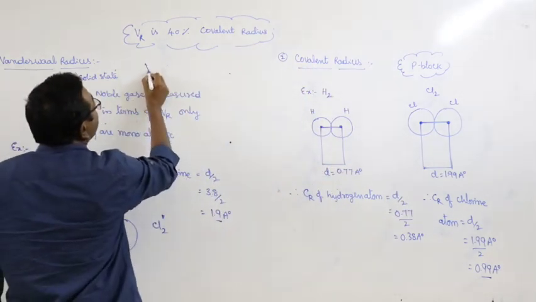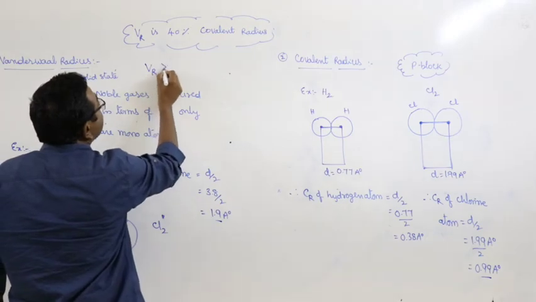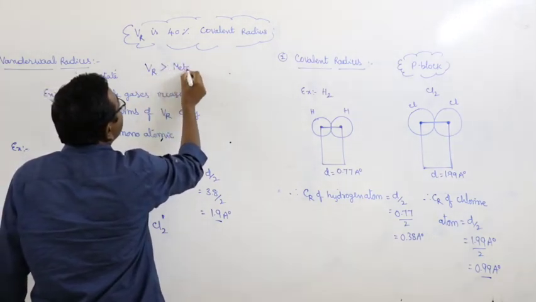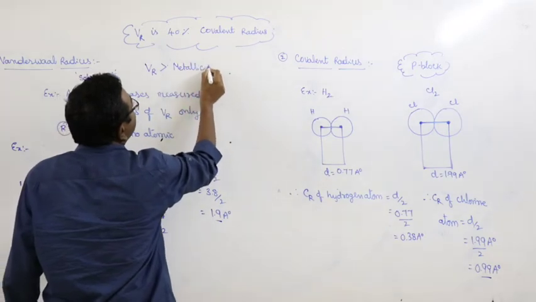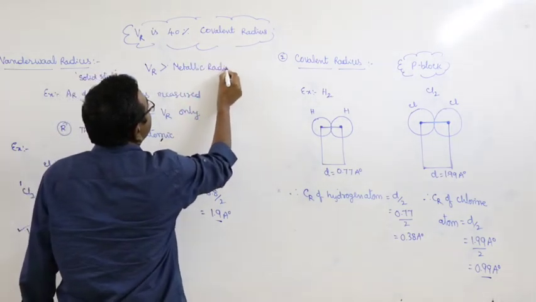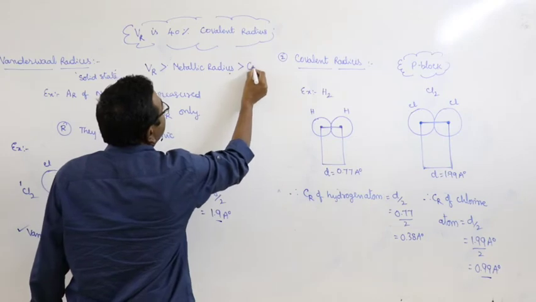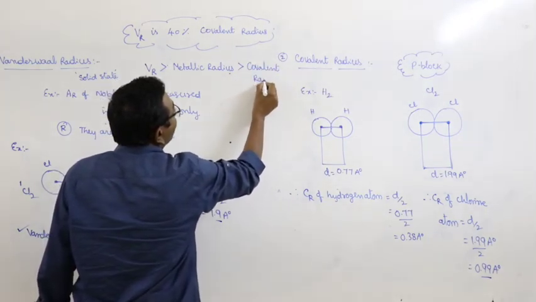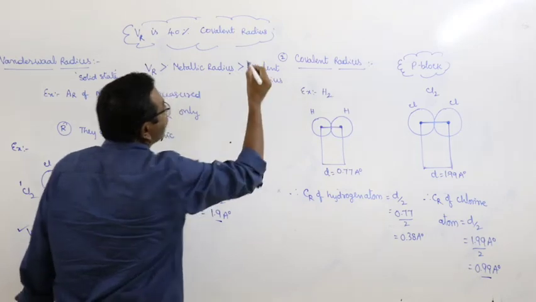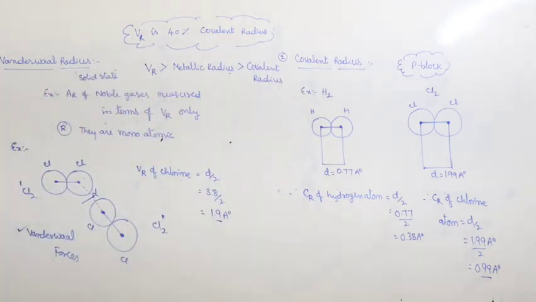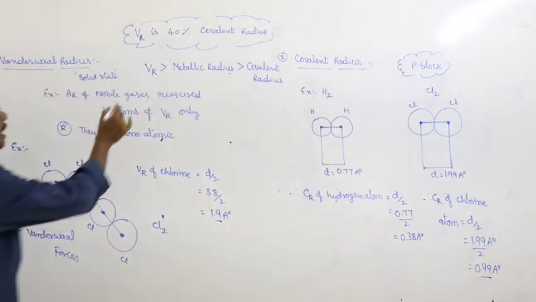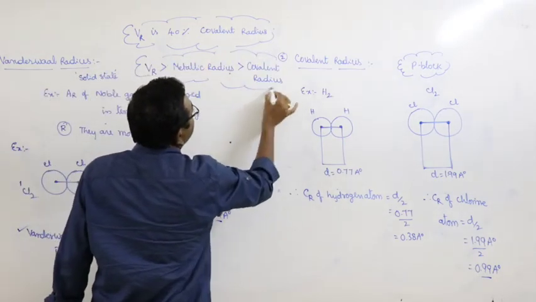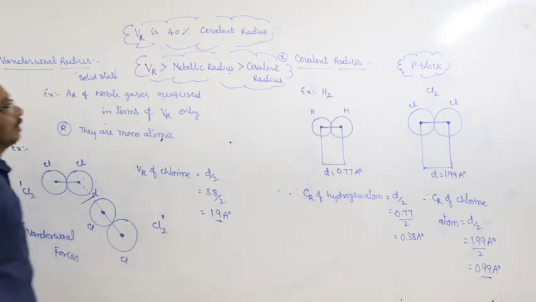Another important point: van der Waals radius is greater than metallic radius or crystal radius, and metallic radius or crystal radius is greater than covalent radius. This is another important point related to objective questions.